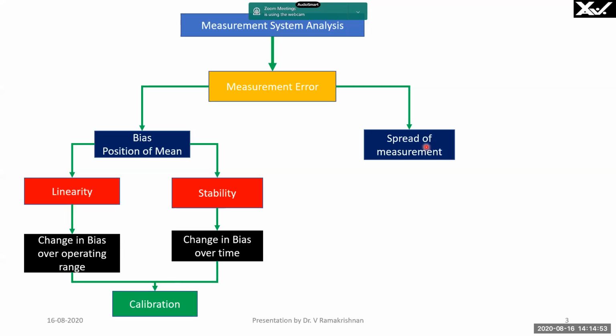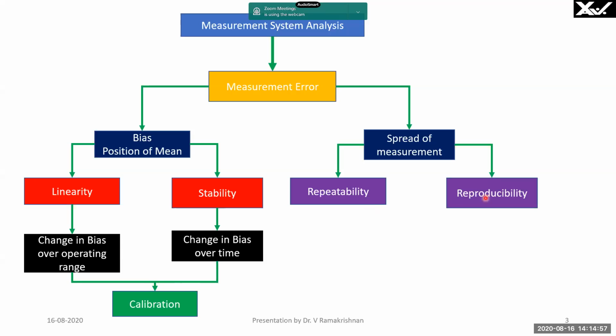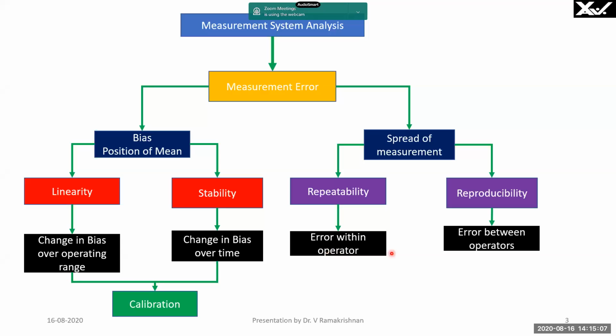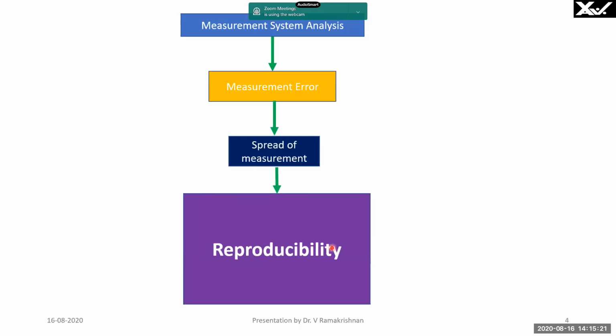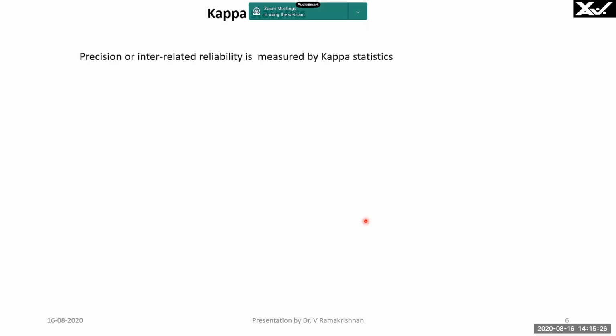Another error is spread of the measurement. There are two types: repeatability and reproducibility. Repeatability is by the same operator. Reproducibility is by different operators. The error within the operator is repeatability. Error between operators is reproducibility. We are bothered about reproducibility, and this reproducibility is what is going to be measured in kappa analysis. One is the gauge R&R method, but we are going to do the kappa analysis for reproducibility error. We will find out the kappa coefficient and then see.